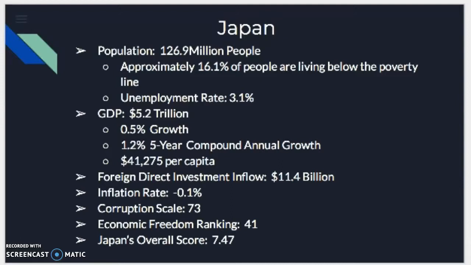Their economic freedom ranking was 41, which is in between Russia and the US, and they had an overall score of 7.47. Japan performs well in some measures of well-being in the Better Life Index. Japan ranks at the top in personal security.